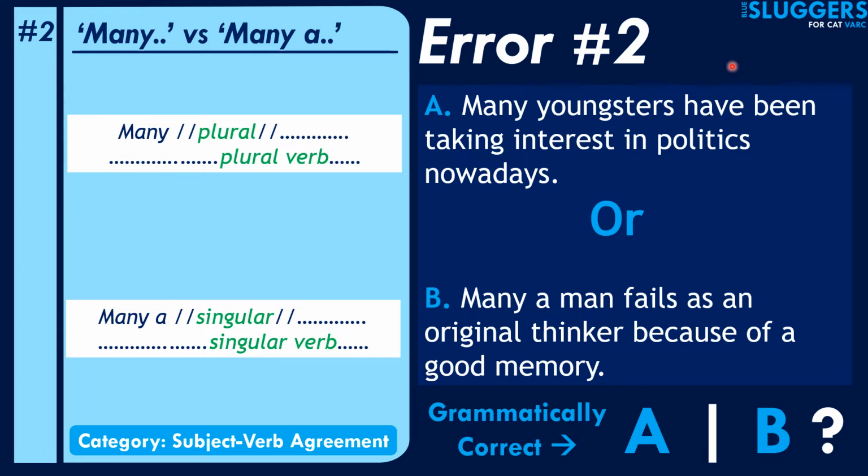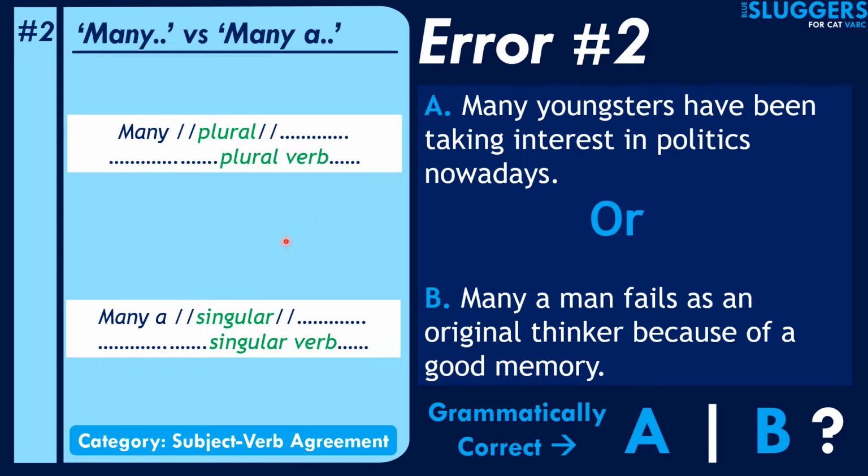Now let's start with the second error type, where we have two sentences. The first one says, many youngsters have been taking interest in politics nowadays. And the second one says, many a man fails as an original thinker because of a good memory. We are supposed to select which one of these two is correct. See guys, the rule is quite simple in this case: whenever you have many and a plural subject, many will generally be followed by a plural subject. Then obviously, because the subject is plural, you'll use a plural verb.